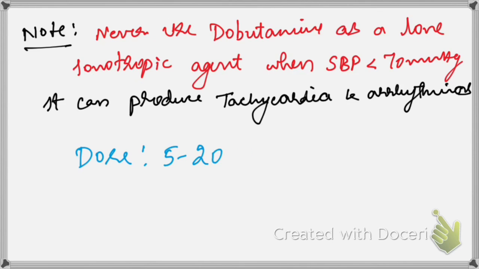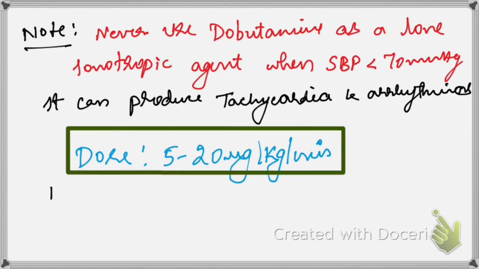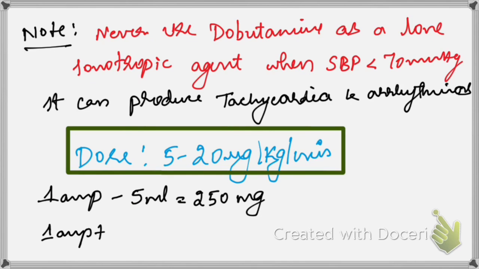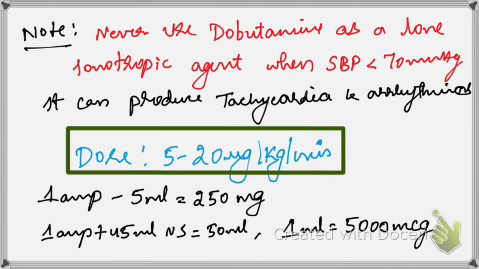So what is the dose? It starts from 5 to 20 microgram per kg per minute, okay. So 1 ampule contains 5 ml, that is 250 mg. So 1 ampule diluted in 45 ml of NS becomes 50 ml. So 1 ml contains 5000 microgram. This you have to remember, okay. When you take single dilution, 1 ml of dobutamine contains 5000 microgram, whereas 1 ml of dopamine contains 4000 microgram. If you remember these calculations, you can easily titrate how much you want to start based on the patient's body weight, okay. So when we calculate for the infusion with minimum, that is 5, in a patient